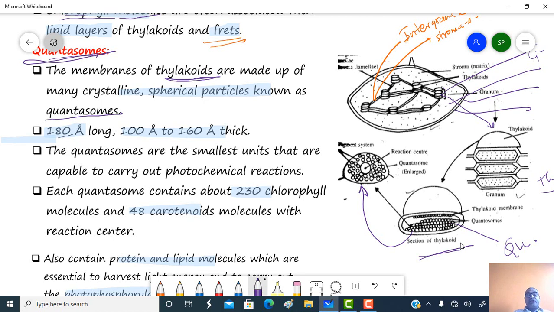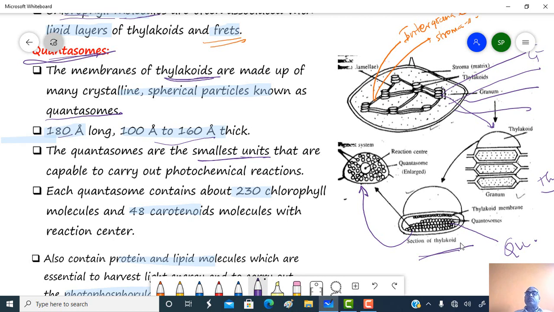These are 180 angstrom in length and 100 to 160 angstrom in thickness. Quantasomes are the smallest unit that are capable of carrying out a photochemical reaction. Quantasomes can be defined as the smallest group of collaborating pigments necessary to effect a photochemical act.